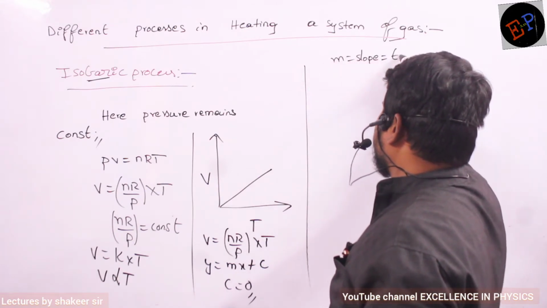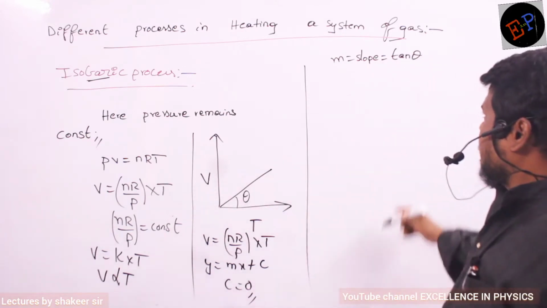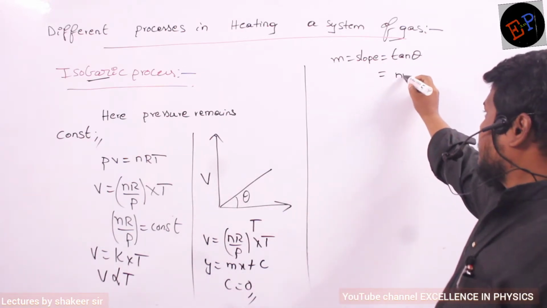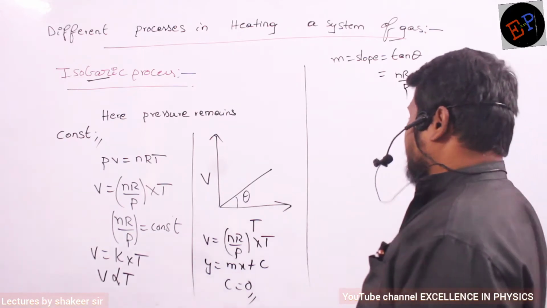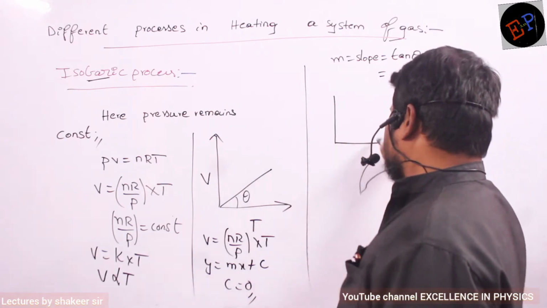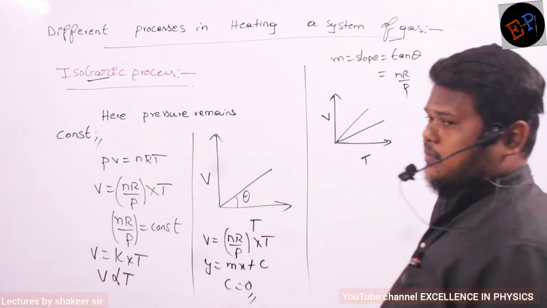Slope is nothing but tan theta if this value is theta. And tan theta value is how much? nR divided by P. That's all. So therefore if I draw two graphs of volume versus temperature, this is one graph, this is another graph.